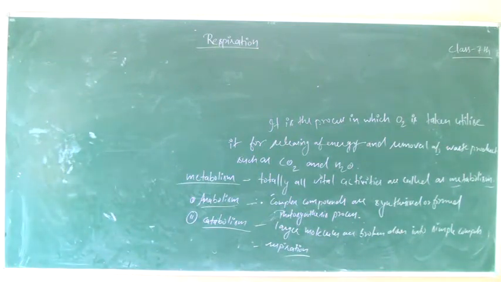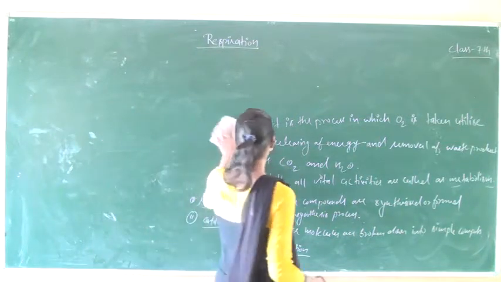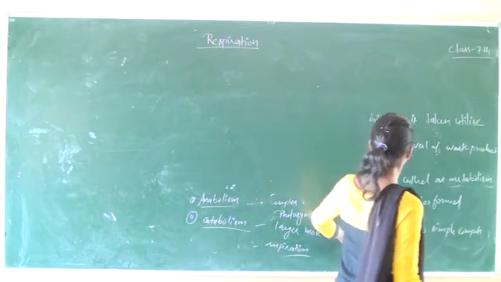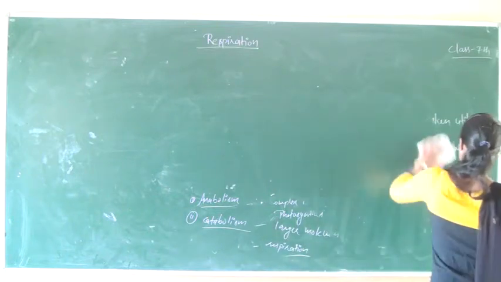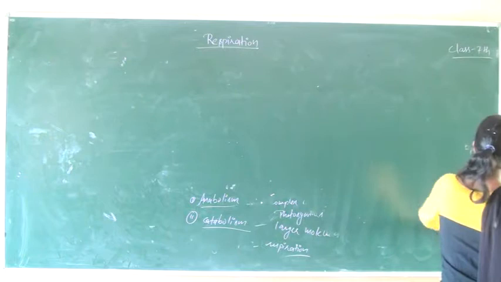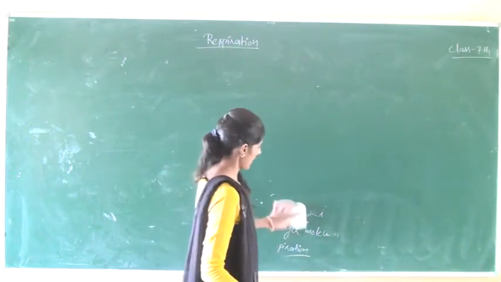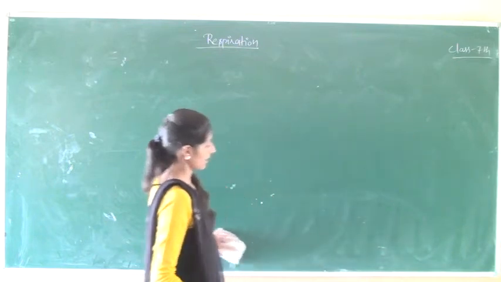Okay students, after that we write some differences between the respiration process and the photosynthesis process, that is, anabolism and catabolism.